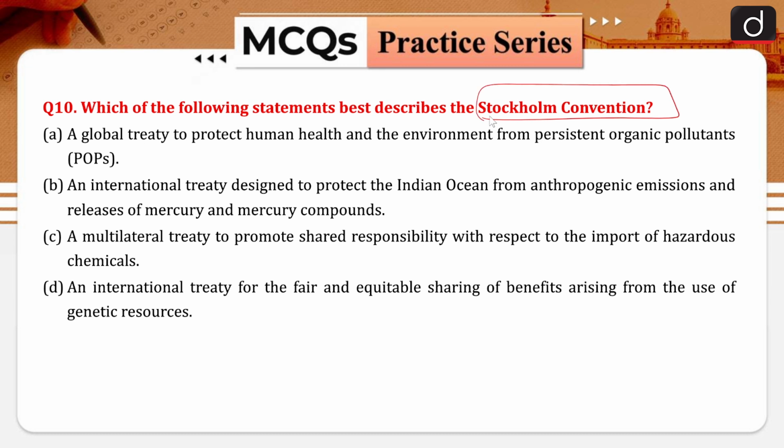I have told you that there are some conventions and some protocols which you must remember. So let's see, I will start with option D. An international treaty for fair and equitable sharing of the benefits. We have already talked about this. That is the Nagoya Protocol. The multilateral treaty to promote shared responsibility with respect to the import of hazardous chemicals, we will talk about it later. Then there is an international treaty designed to protect the environment from anthropogenic emissions and release of mercury. When we are talking about mercury, there is the